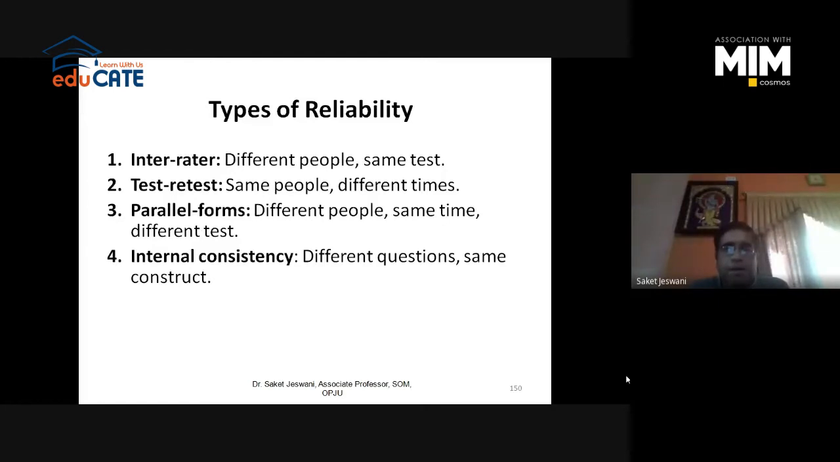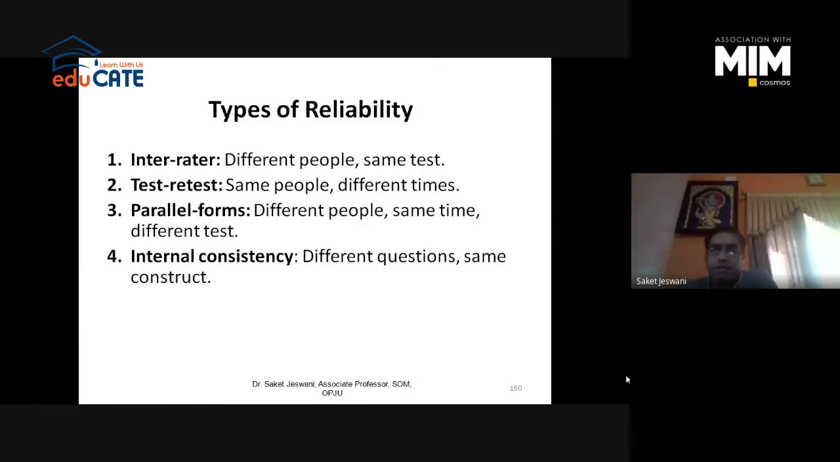The third one is parallel forms. Different people, same time, different test. So I have identified 2-3 measurement instruments for a single variable. Suppose for self-esteem, I have identified 2-3 instruments on the basis of different authors. So whether I am getting the same results of self-esteem for that particular individual with a different questionnaire or not, right?